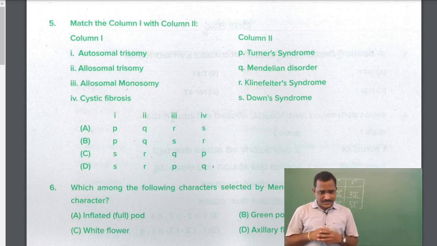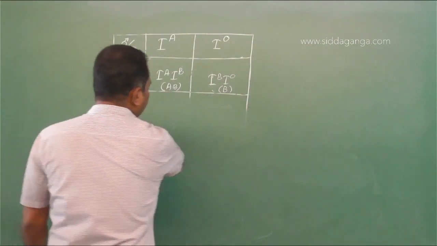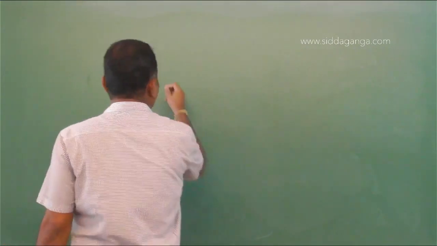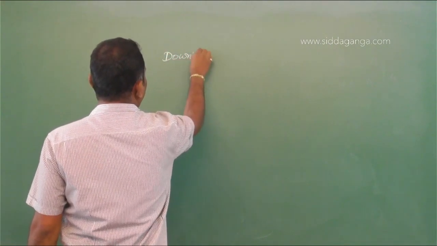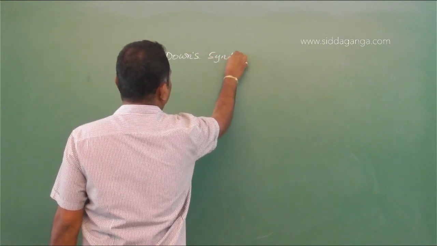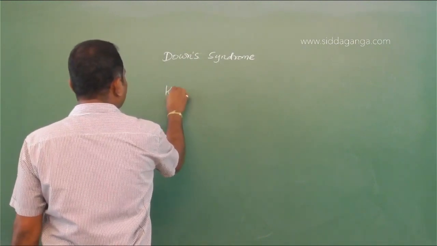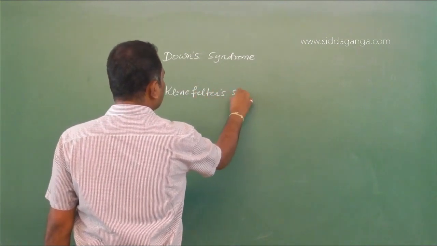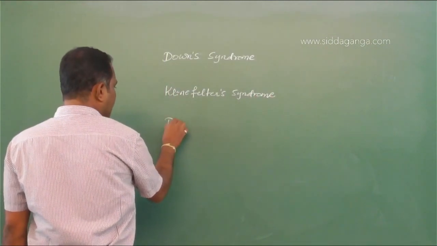So which of the following is the autosomal trisomy? In our syllabus we have studied 3 types of chromosomal disorders. First one is Down syndrome. Klinefelter syndrome. Then Turner syndrome.